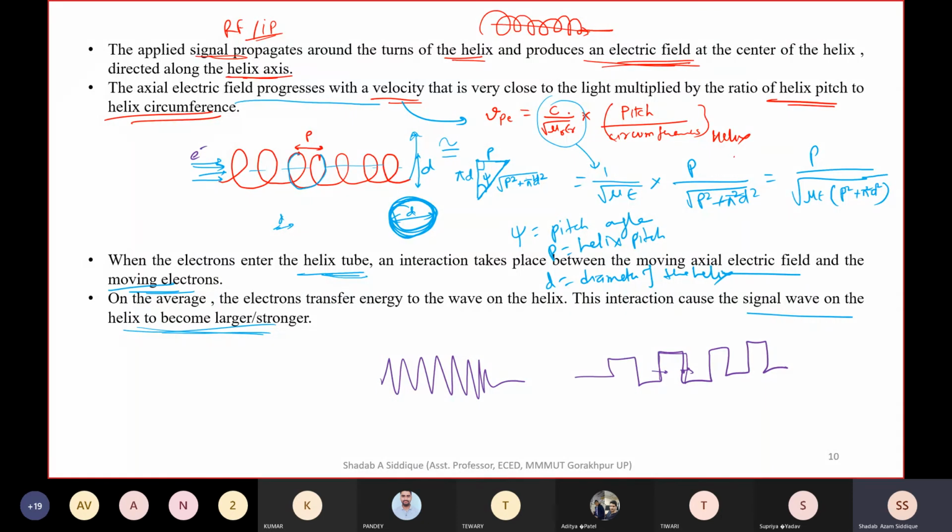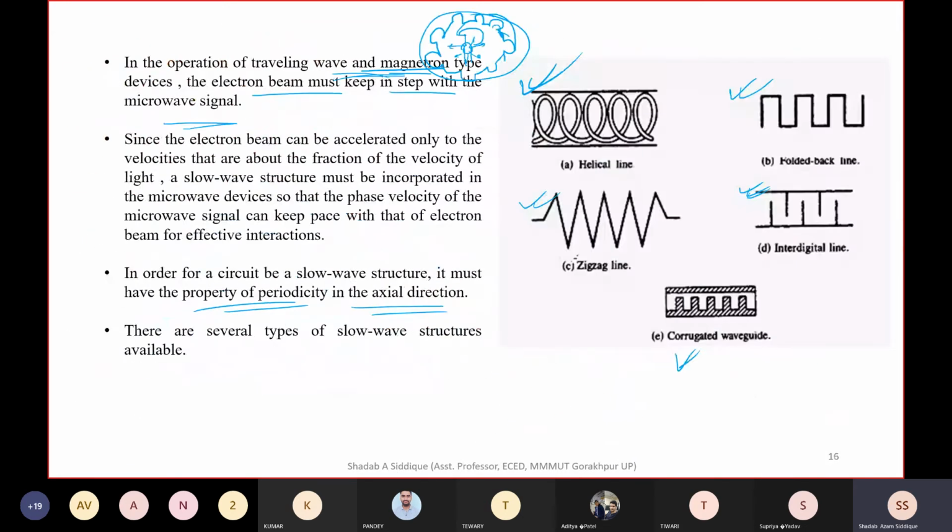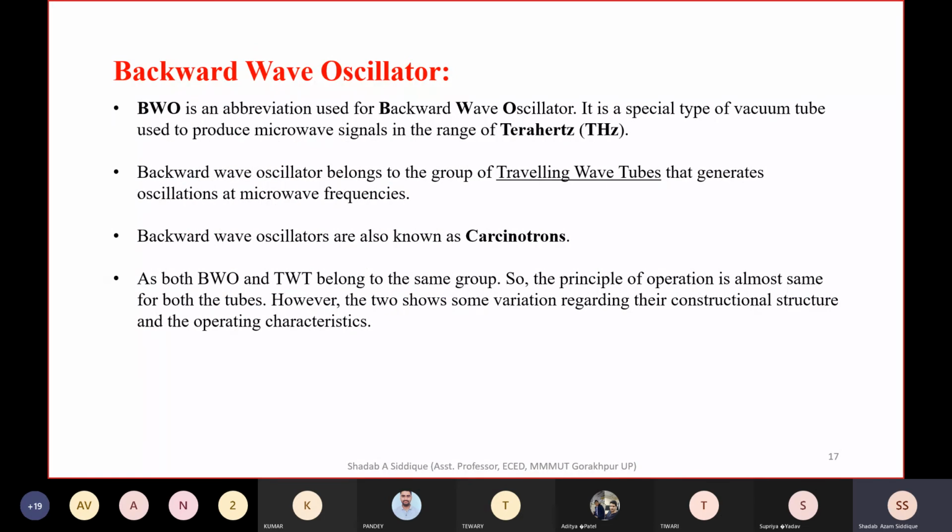Okay, so just go through this. Now we are having one, the backward wave oscillator, and we simply say backward wave oscillator as BWO also. This comes in the group of traveling wave tube only.